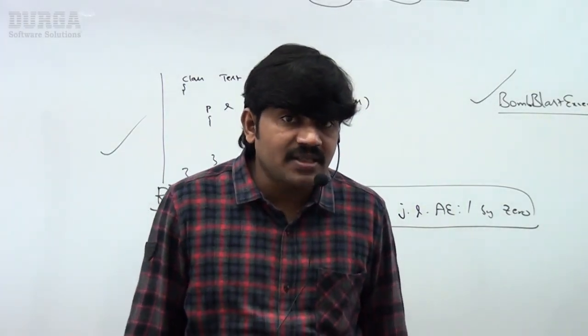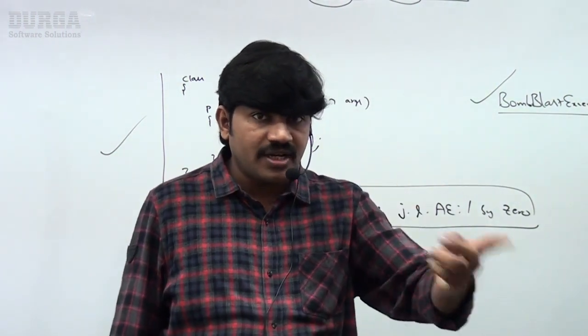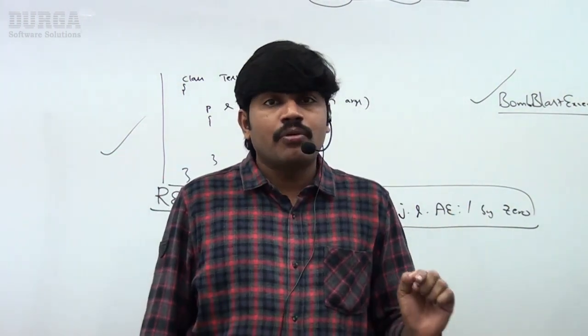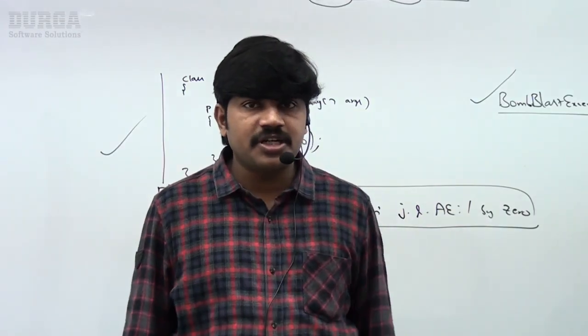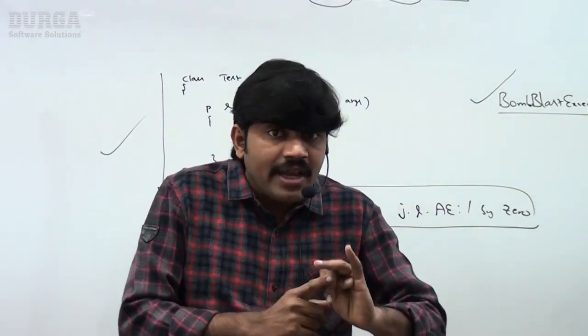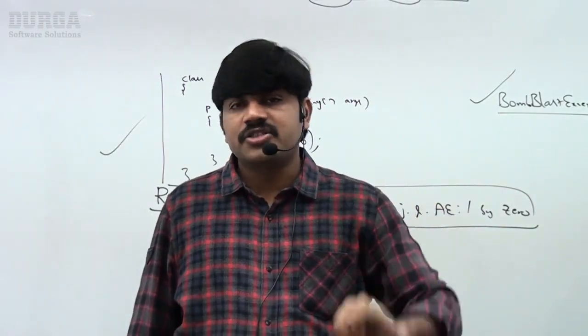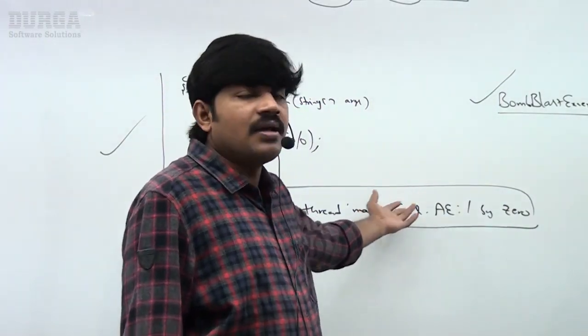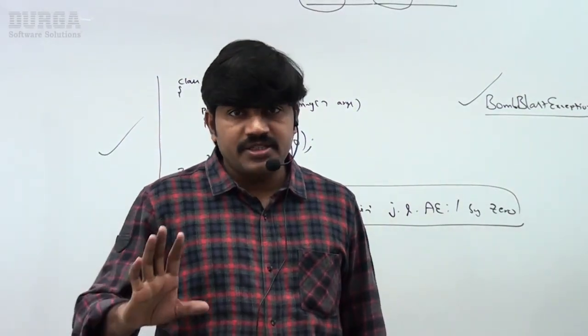Can you please give an example for checked exception? The exceptions which are checked by the compiler, whether the programmer handles them or not, such types of exceptions are called checked exceptions. Hall ticket missing exception, pen not working exception, FileNotFoundException, InterruptedException. These examples are checked exceptions, but arithmetic exception and bomb blast exception are examples for unchecked exceptions.